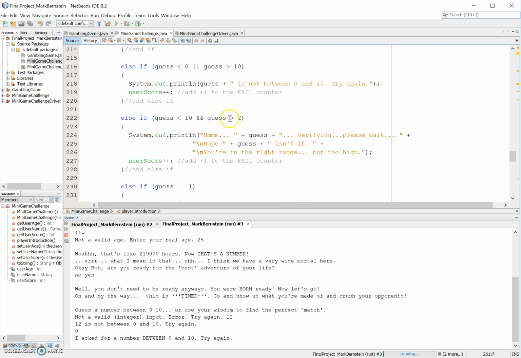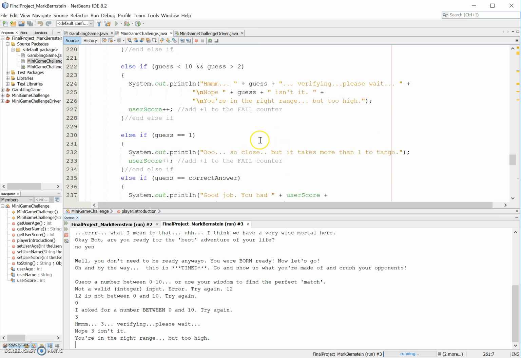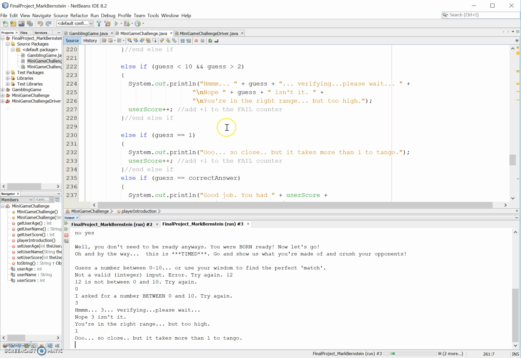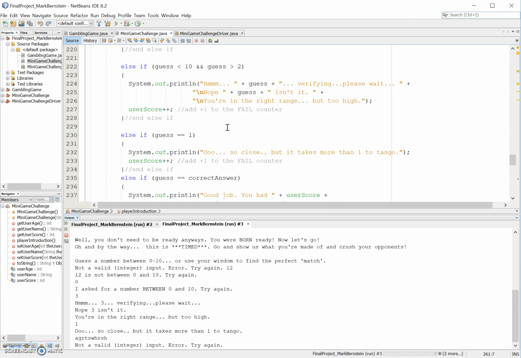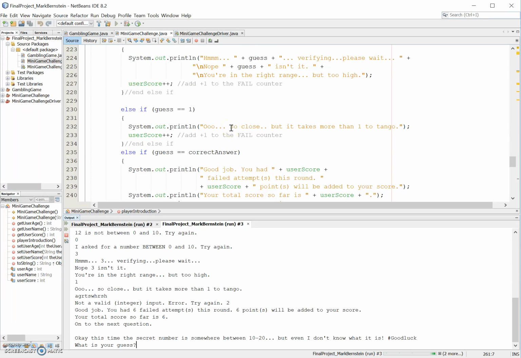Let's try a number between the correct range but not the correct number. The correct number for this game is going to be 2, so if I tried 3, it should say this right here, which it does. Or let's try 1. Close. Let's try a letter maybe, or lots of letters. Not a valid integer. Alright, let's just go ahead and press the correct answer, which is 2, and we'll move on to the next portion.